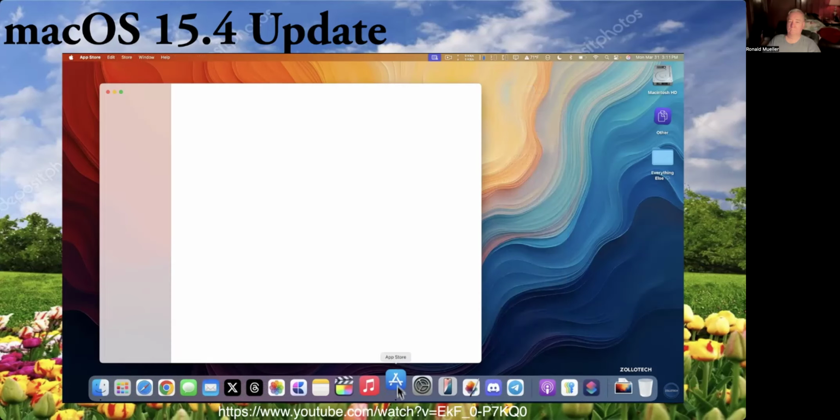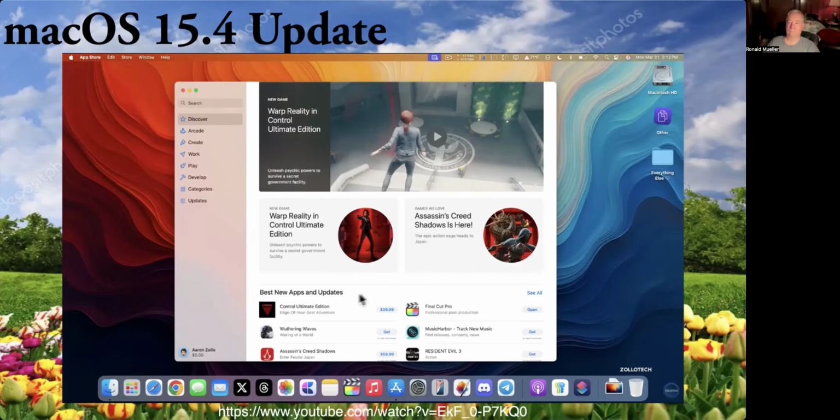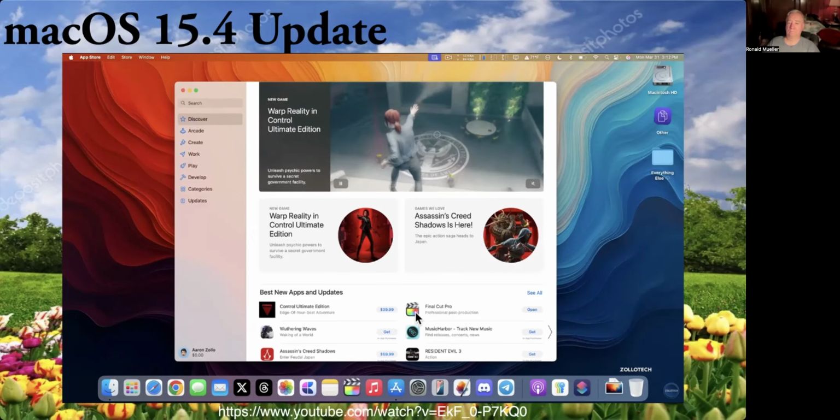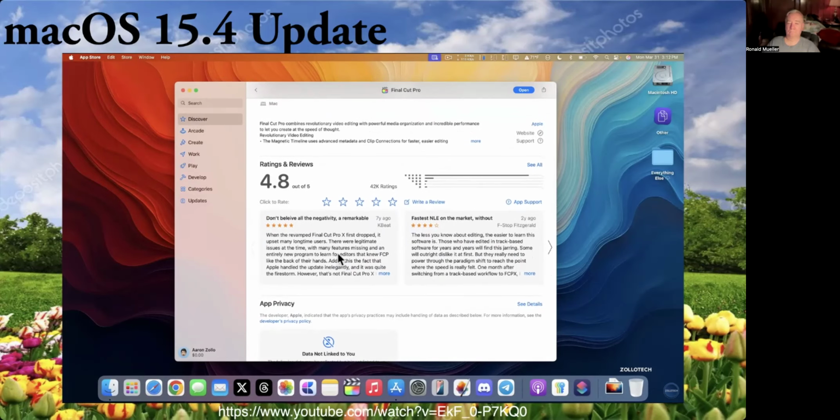If we go into the App Store, maybe we'll go under an app here, give it a second to load under Discover, and maybe we'll go into this one here, Final Cut Pro, scroll down to where we have reviews. You'll now see reviews that are sort of summarized by Apple Intelligence.